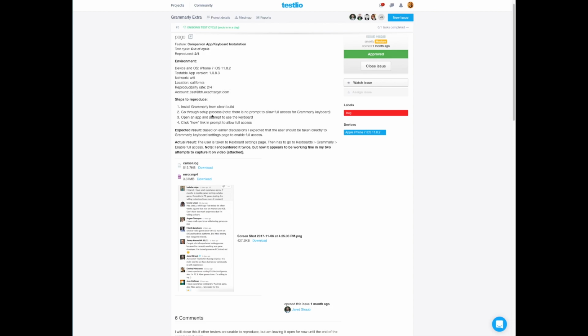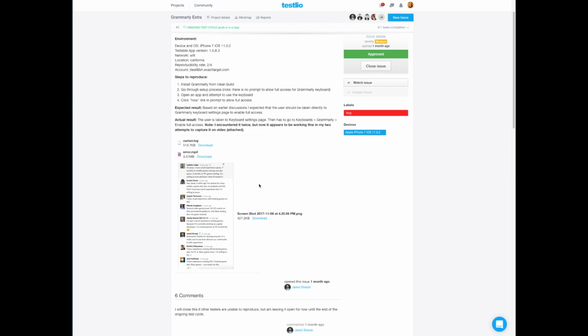We also have the steps to reproduce here. We want to make sure these are as clear as possible, as well as an expected result section. So what the expectation was of the tester that should have happened, as well as the actual result. So what did actually happen when you're performing the testing. In this case, we can also see a note here, but that's purely optional.